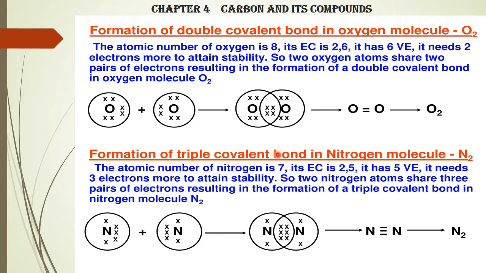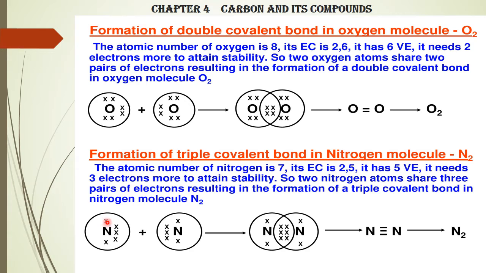Next one is the formation of a triple covalent bond in nitrogen molecule. Let's see how it is formed. N2. Atomic number of nitrogen is 7. That means electronic configuration 2, first shell, second 5. Valence electrons is 5. And it needs 3 more electrons to attain stability. So 2 nitrogen atoms share 3 pairs of electrons, resulting in the formation of triple covalent bond in nitrogen molecule.